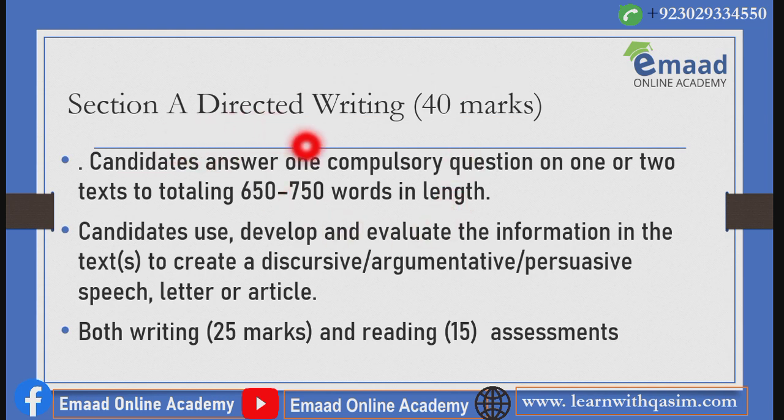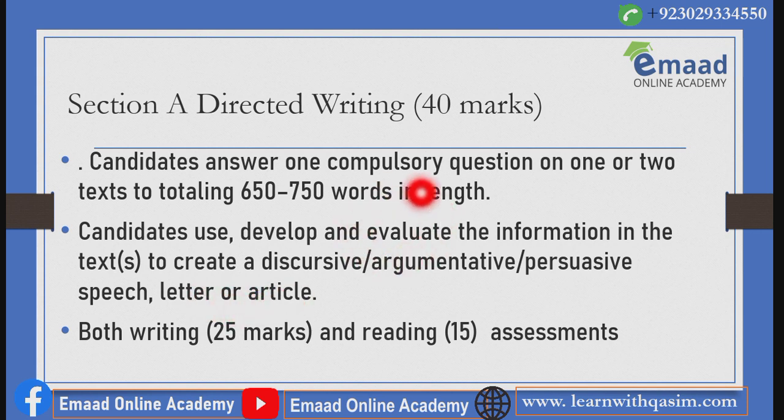Section A is about directed writing. So candidates answer 1 compulsory question on 1 or 2 texts totaling 650 to 750 words in length. Candidates use, develop, and evaluate the information in the text or texts to create a discursive, argumentative, persuasive speech, letter, or article.